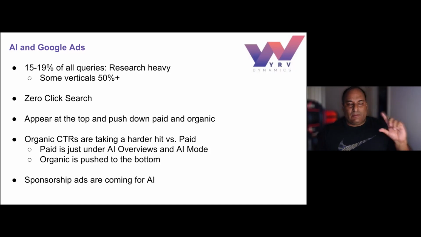I think the problem is that in some verticals, it appears all the time. In some verticals it's 50%, this is with health queries. So when you're talking about vitamins or cancer or illness or how to get healthy, it appears 50% of the time.